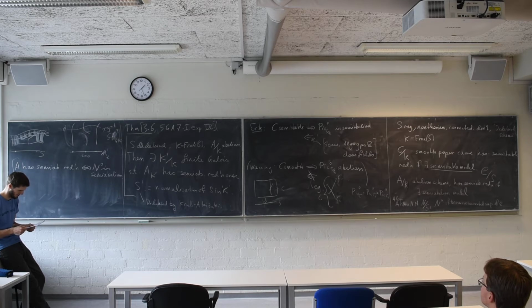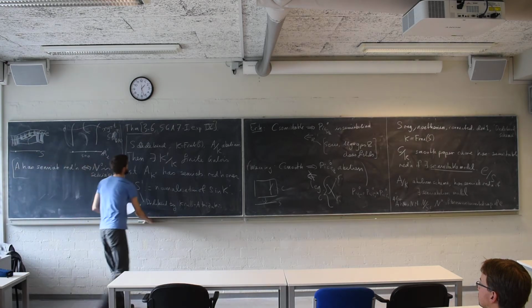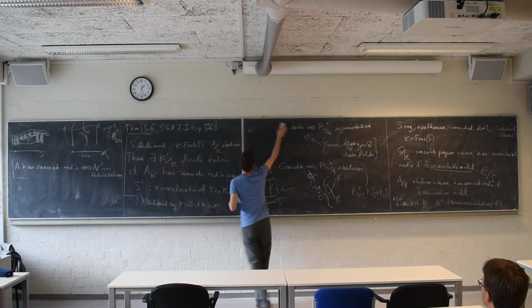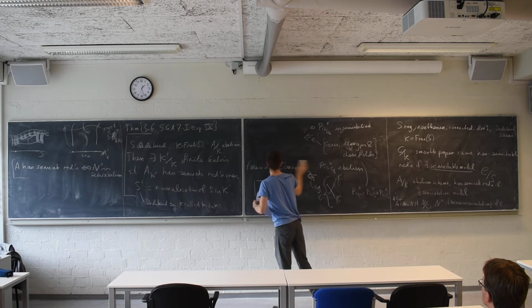So we can make this slightly easier. Okay, so this is the semi-stable reduction theorem for abelian varieties. You can tell because it says A over K is abelian. There's a natural analog if I replace A over K by C over K, a smooth curve. Then the statement of the theorem makes sense and it remains true. And this is the semi-stable reduction theorem for curves. Oh, maybe I won't erase that just yet.